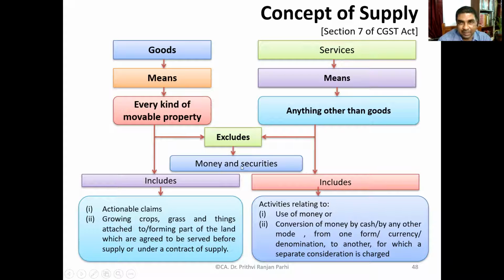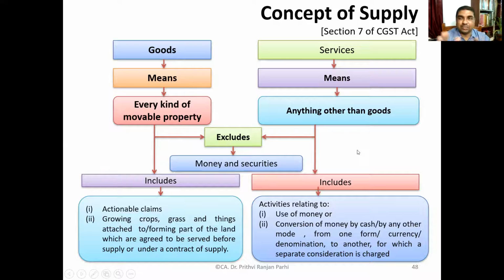But it excludes money and securities. You have to remember this. And coming to the definition of services, here also the word used is means. That means it is again an exhaustive definition. Means anything other than goods and includes use of money and conversion of money by cash or by other mode from one form, currency or denomination to another, for which a separate consideration is charged. But services also exclude money and securities. So these terms are important so that you can distinguish whether it is goods or services.